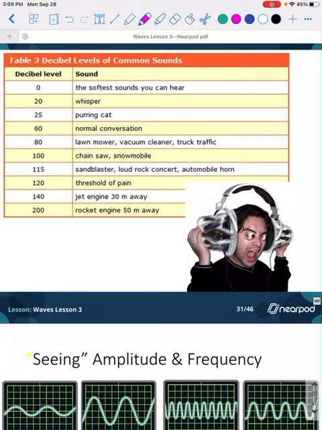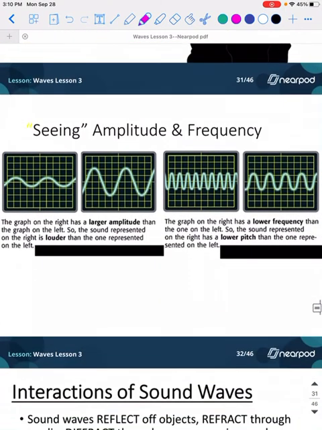So, for example, when we're talking about decibels, decibel level 0 is the softest sound you can hear. Just picture someone whispering very, very softly. And then a rocket engine 15 meters away is like 200 decibels. So it does get pretty loud. And at this level here, that's your threshold for pain. If you're standing at a concert and the speakers are right next to your ear, if it gets any louder than 120, it'll actually start to hurt your ears a little bit. It's shaking your poor little eardrum to the max, and it's just too much.